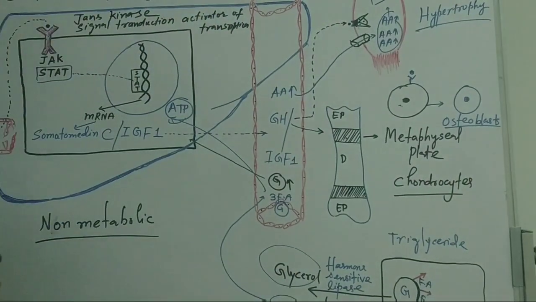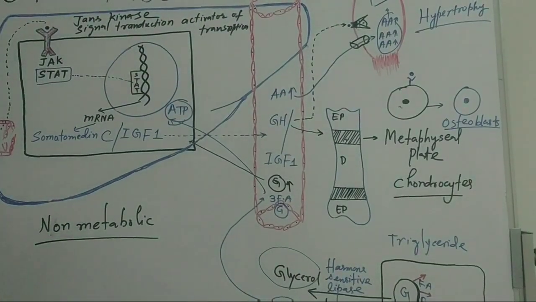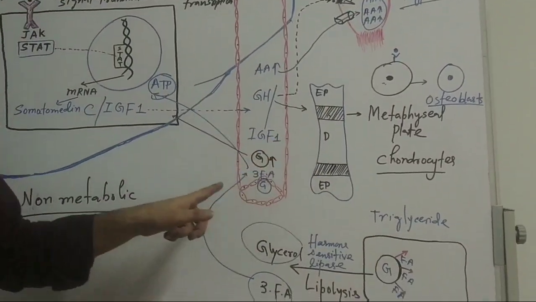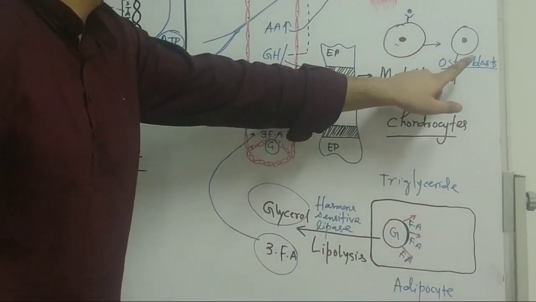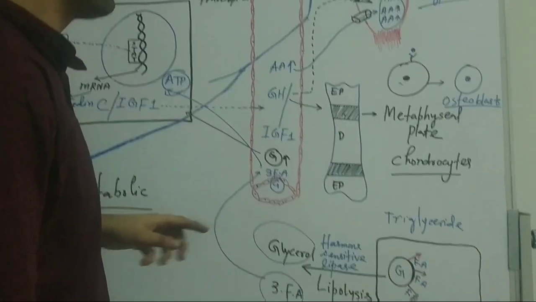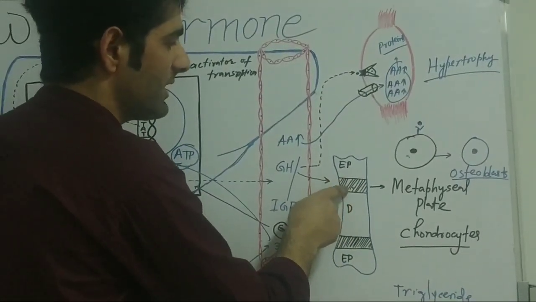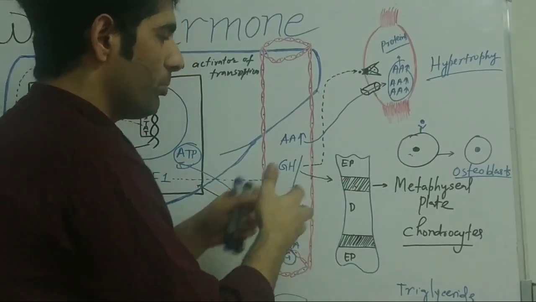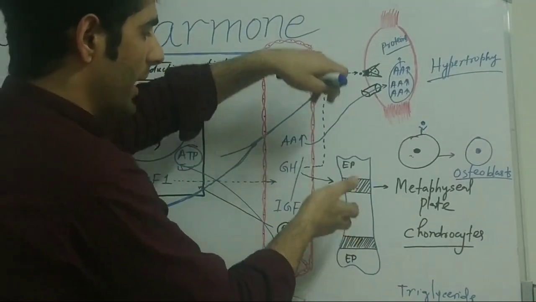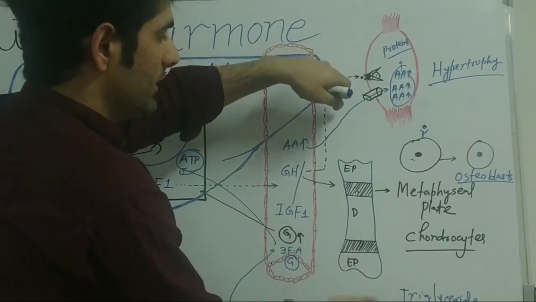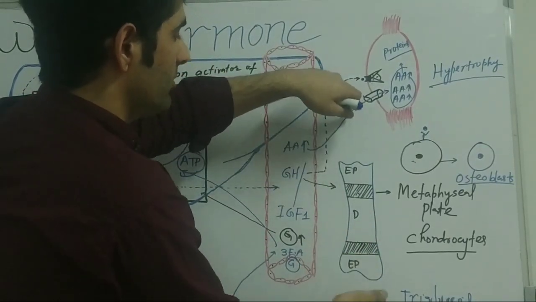Osteoblasts are actually the cells of bone tissue, not the cells of cartilaginous tissue. What will happen when these cells inside the metaphyseal plate proliferate? They will try to elongate the bones. They will try to increase the size of the bones.